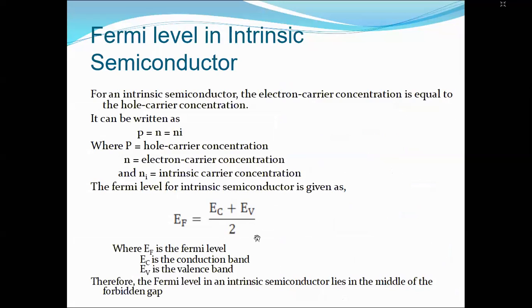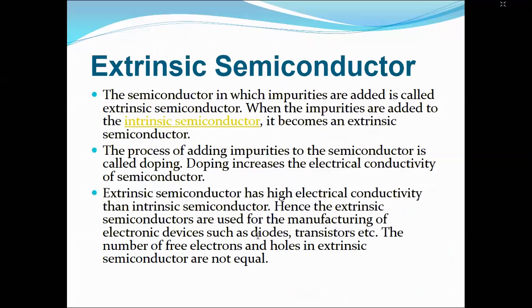Okay, so it always lies in the middle of the forbidden gap or energy band gap. Now it's the extrinsic semiconductor. So I hope it is clear what an intrinsic semiconductor is. In an intrinsic semiconductor, covalent bonds exist and there are no free electrons and holes at low temperature, specifically at 0 Kelvin, but thermal energy can provide the free electrons and holes, right?